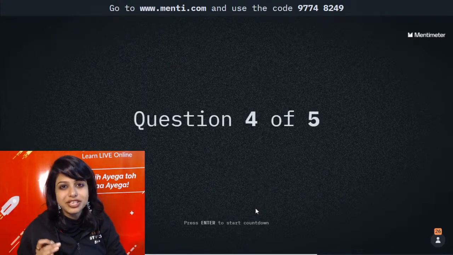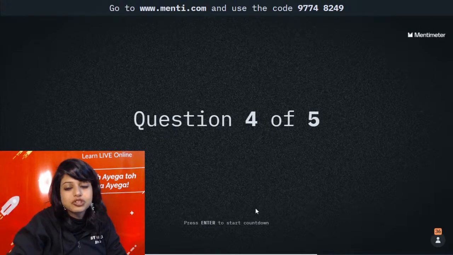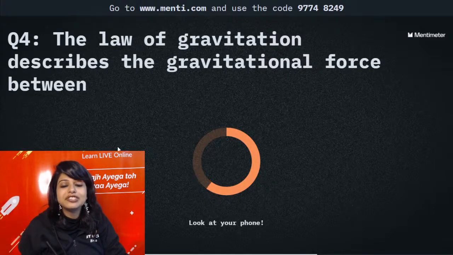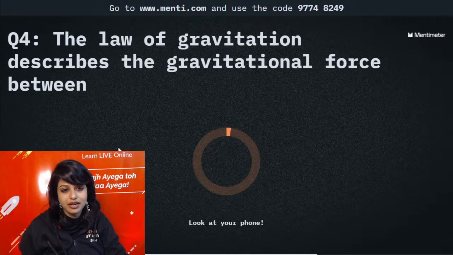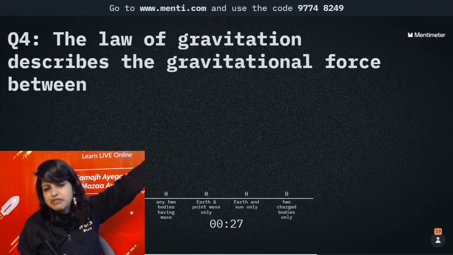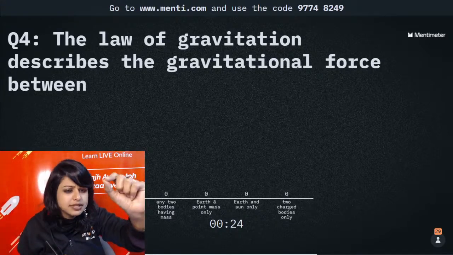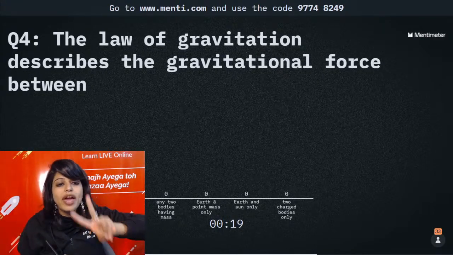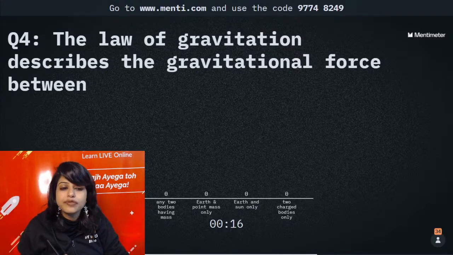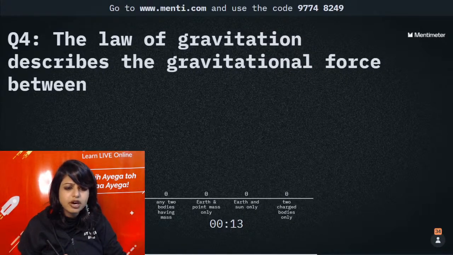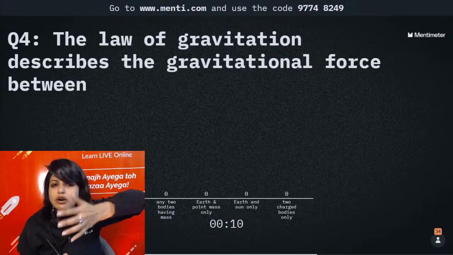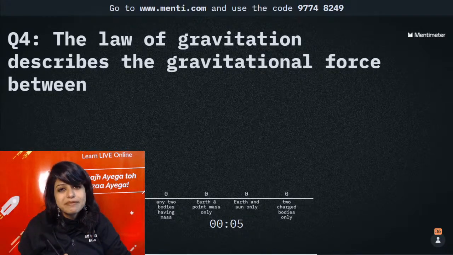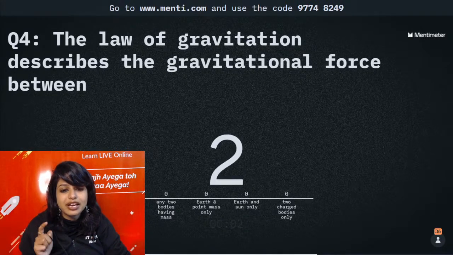Fourth question, 80% target. Set your target high. Question number 4 out of 5 is coming on your screen now. The law of gravitation describes the gravitational force between whom? Any two bodies having mass, Earth and a point mass, Earth and Sun, or two charged bodies. First, second, third or fourth. Do give me the right answer. 80% and above in 3, in a 2 and a 1.